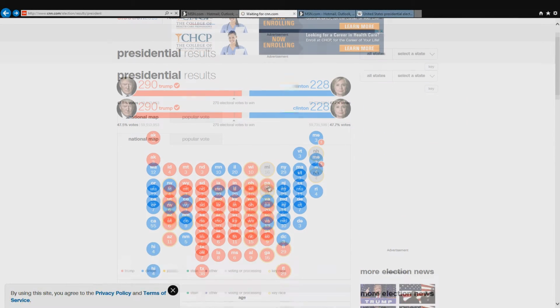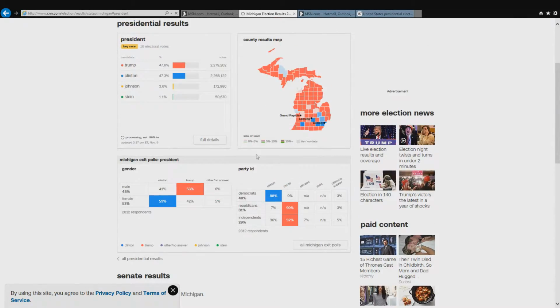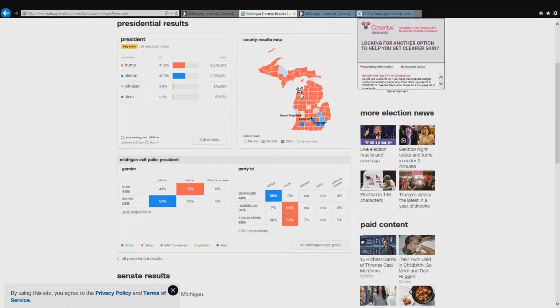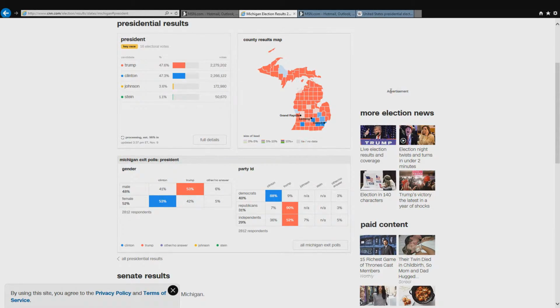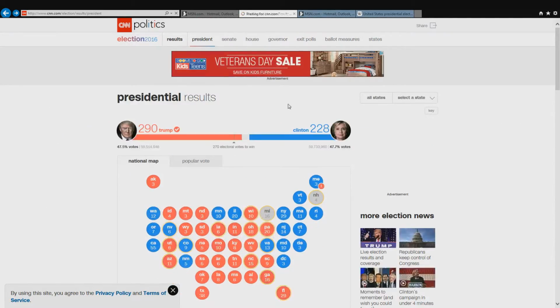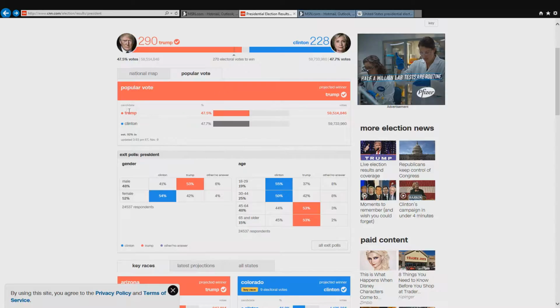CNN, they haven't called Michigan yet, but Trump has been in the lead, and they say 96% in, and they just need to go ahead and call it, because all these counties right here, they're all Trump. All of them are 100% counted. I don't know how they haven't called Michigan yet. Michigan would throw them over 300 electoral votes. Michigan and New Hampshire are the only ones they haven't called yet.